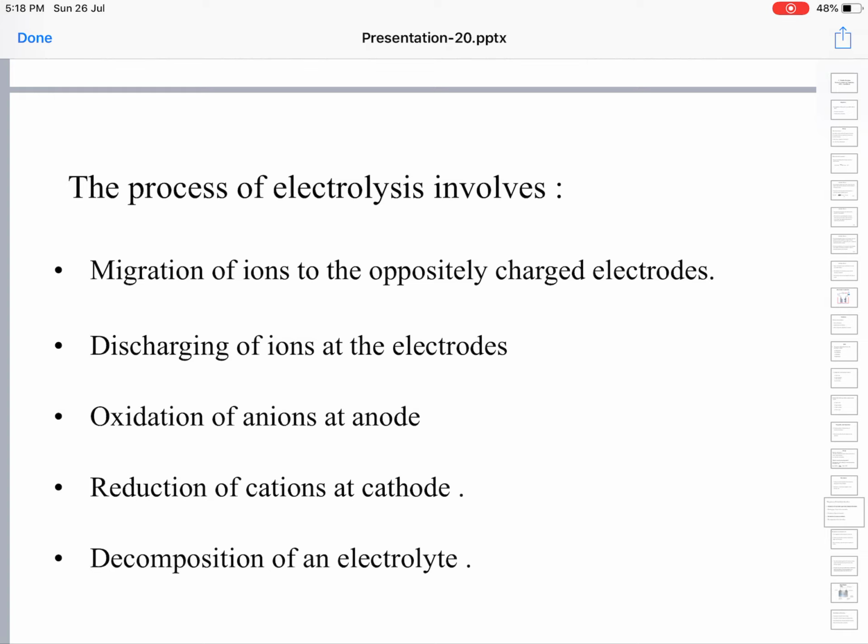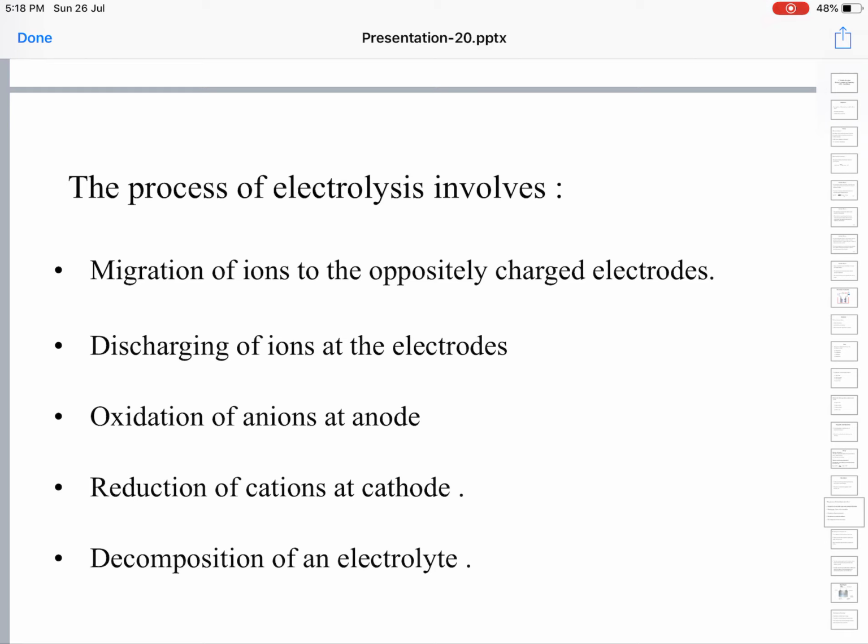Likewise, the negatively charged anions will move towards the positively charged electrode called the anode. So migration of ions happens during electrolysis when electricity is passed through the electrolyte solution containing ions. There occurs migration of ions towards oppositely charged electrodes, and these ions are discharged at the electrodes.